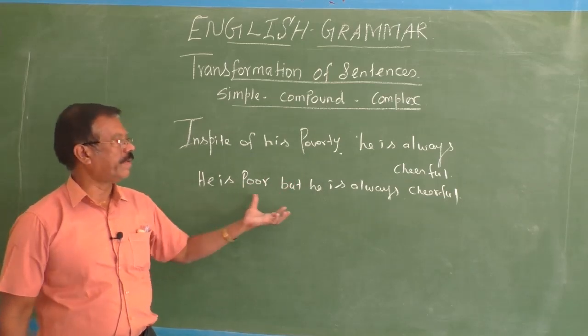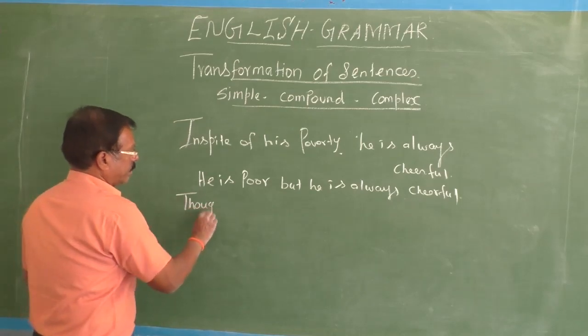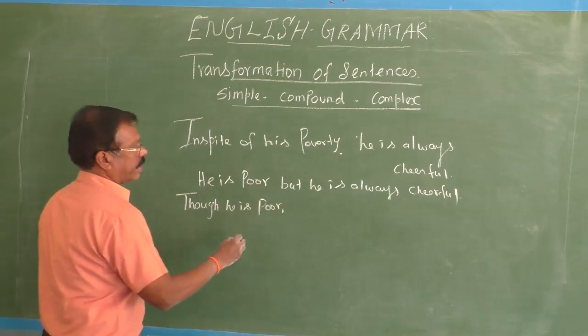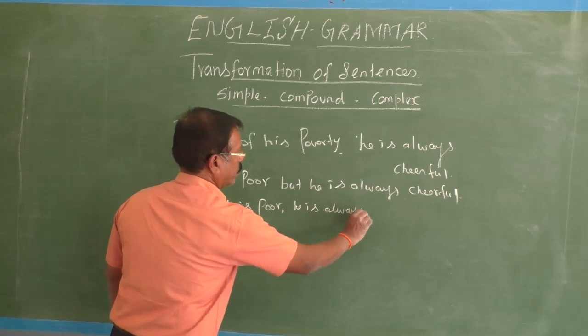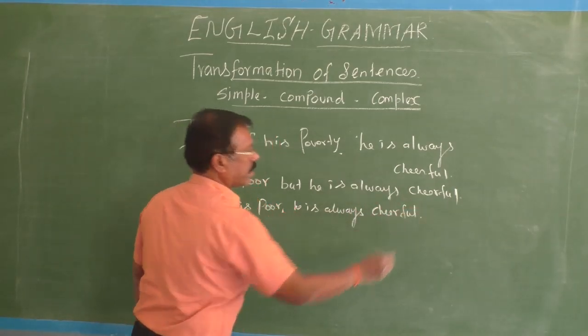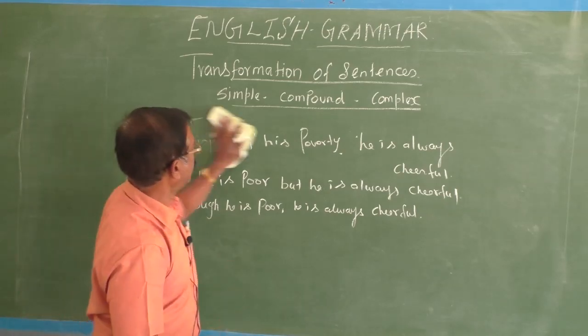He is poor, but he is always cheerful. Though he is poor, he is always cheerful. That's all. Okay, children, could you follow me? Yeah. Next example.